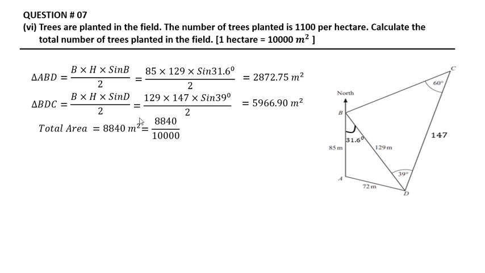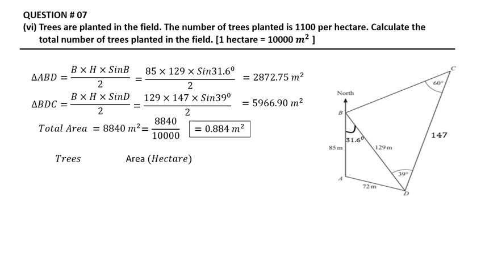Now the given is 1 hectare. This is meter square, so we convert it to hectare form. So this value, 8840 divided by 10,000, is equal to 0.884 hectare.